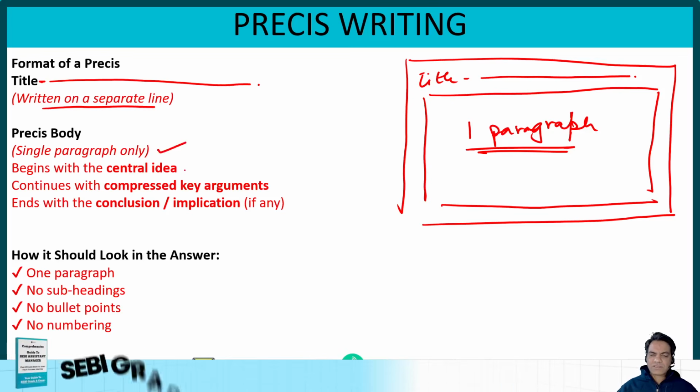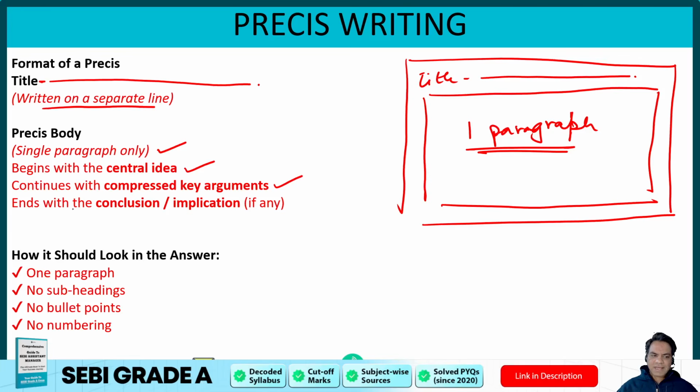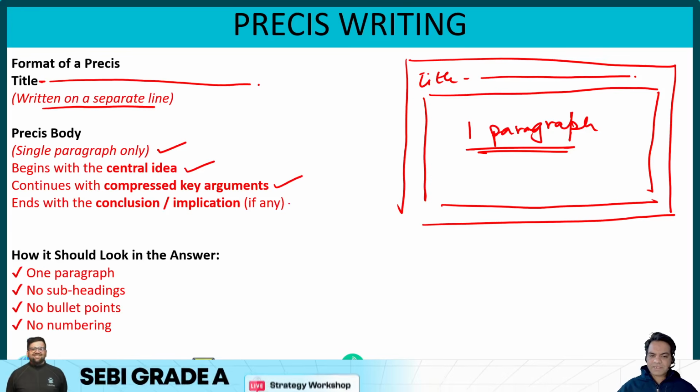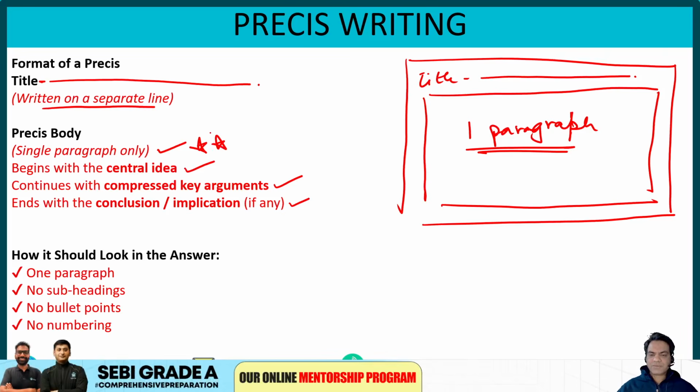You start your Prezi with the central idea of the passage. It continues with compressed key arguments of the passage, and it ends with a conclusion or any implication, if any, that is mentioned in the passage. So all that is to be written in only one paragraph. Guys, if you use multiple paragraphs, bullet points, or titles, it would be a mistake.